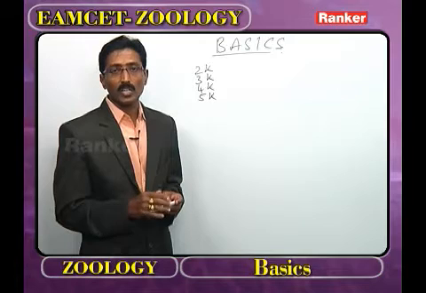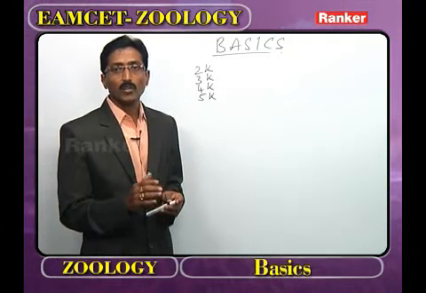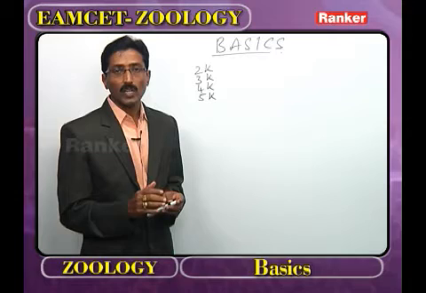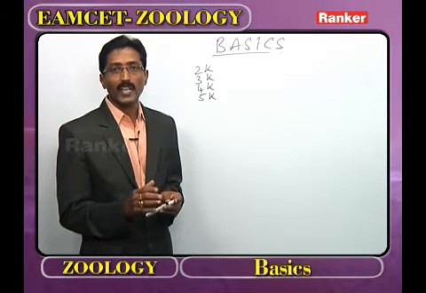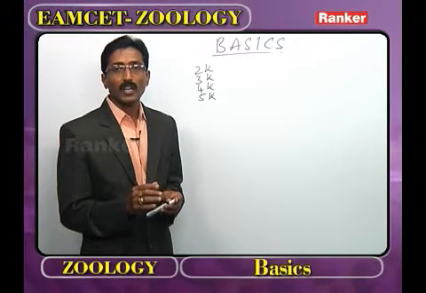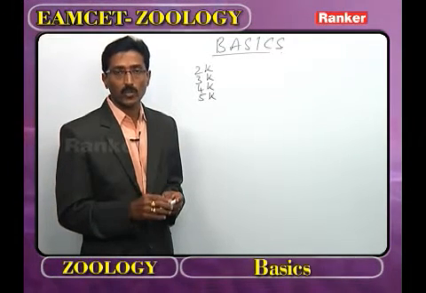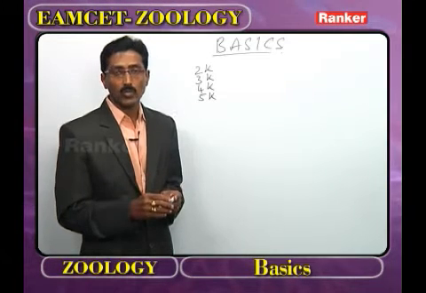According to the five kingdom classification, the first kingdom is Monera, followed by Protista, followed by fungi, followed by plantae, followed by animalia. In the kingdom Monera, all are unicellular and prokaryotes. From kingdom Protista onwards, all are eukaryotes.